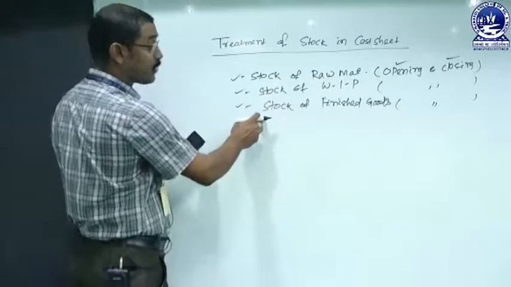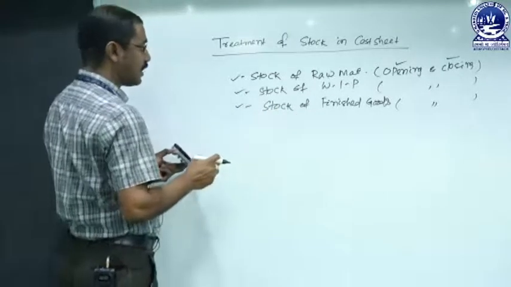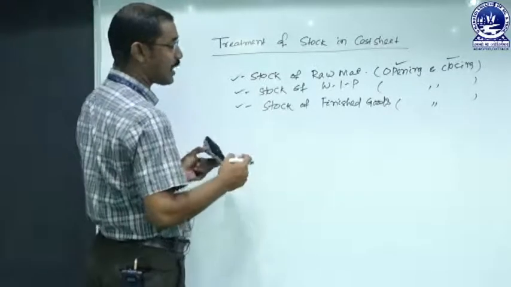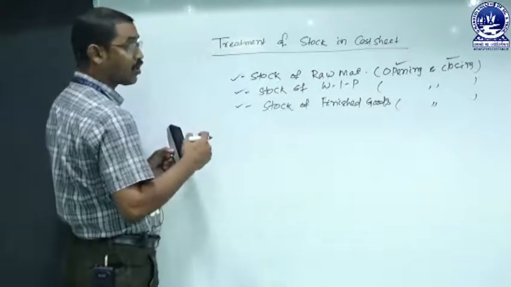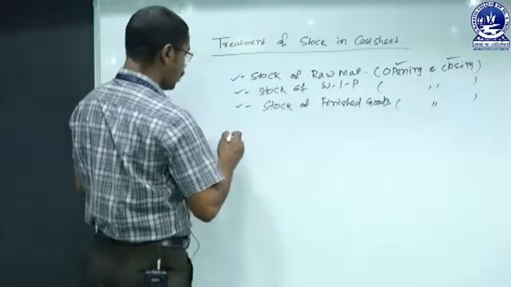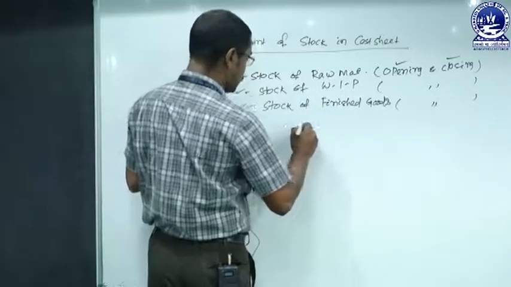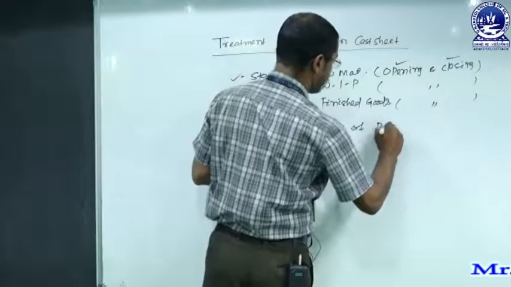If opening stock of finished goods as well as closing stock of finished goods is given, then its treatment must be made before finding out the total cost or cost of sales, or before finding out the cost of goods sold. So the stock of finished goods must be treated with cost of production.